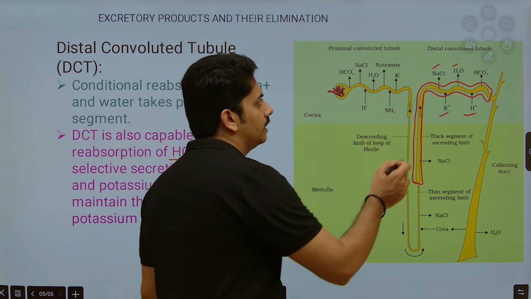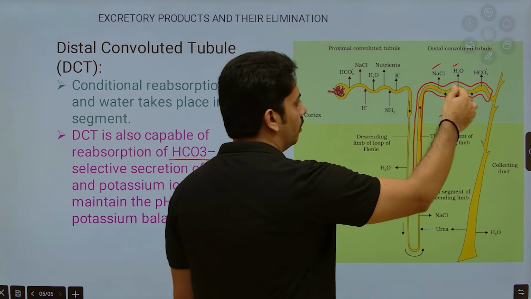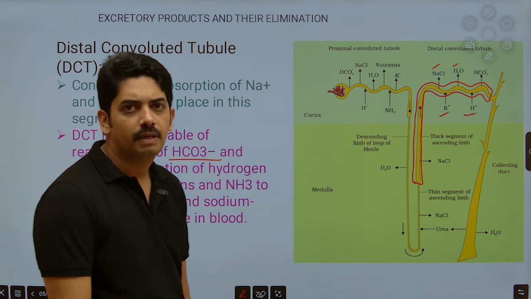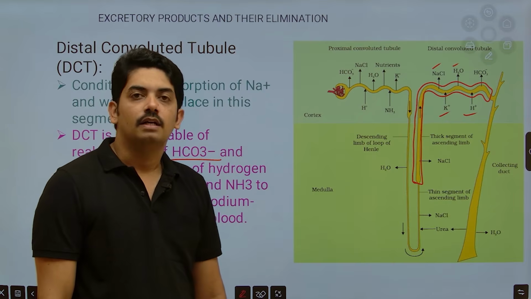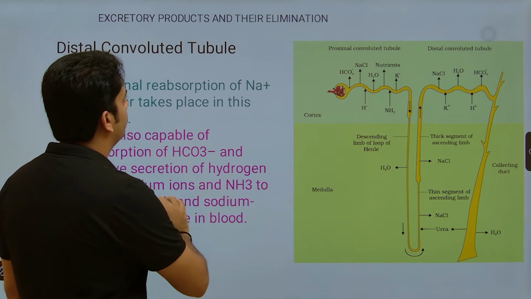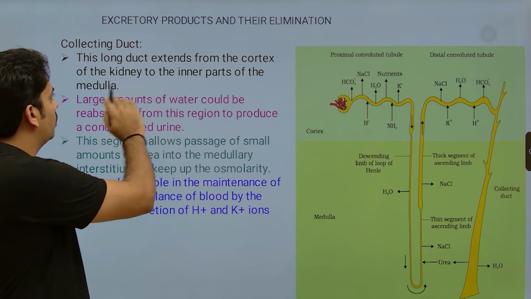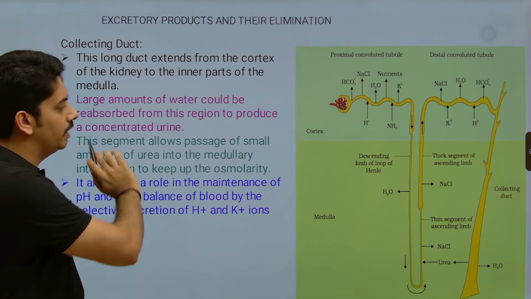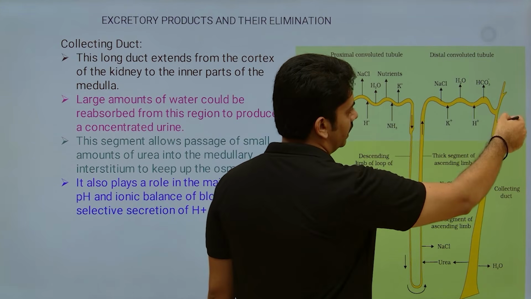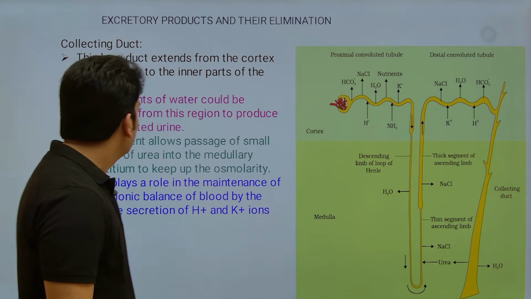Now after this, once the sodium chloride, water and bicarbonates are reabsorbed, the concentrated filtrate passes through the last part of the tubule, that is the collecting duct. Let us see what happens in the collecting duct. This is a long duct, extending from the cortex of the kidney to the inner part of the medulla. Here you can see this is the cortex region. Part is present in the cortex region, some part is present in the medulla region.